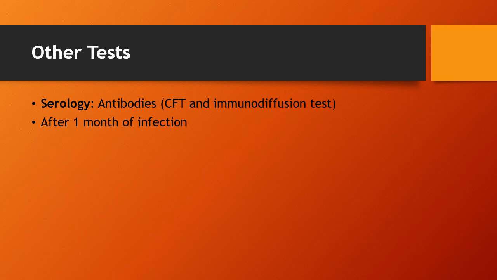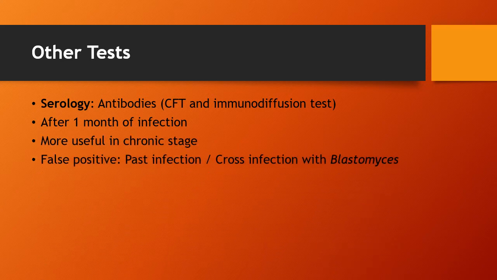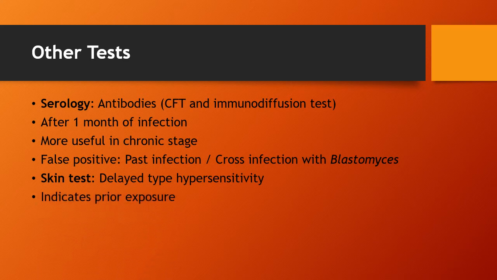Antibodies appear after 1 month of infection, hence they are more useful in chronic stages, but are more often negative in early course and disseminated stage. A false positive result may occur due to past infection or cross infection with Blastomyces. You can also do the skin test to demonstrate delayed type of hypersensitivity, or you can also use the molecular test like PCR.